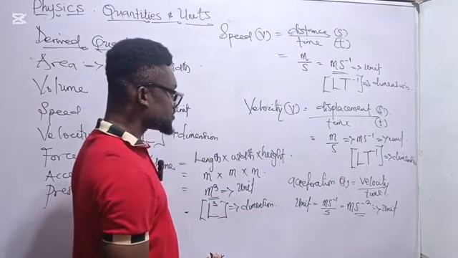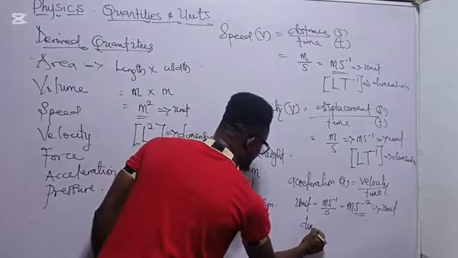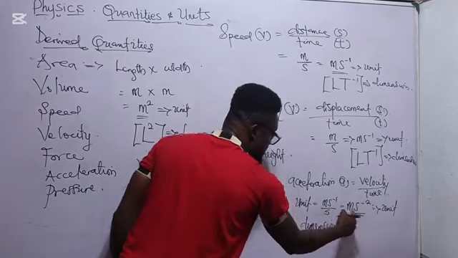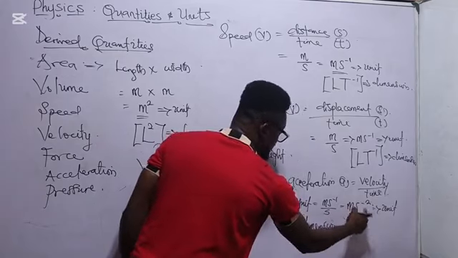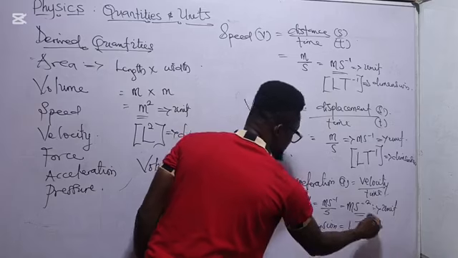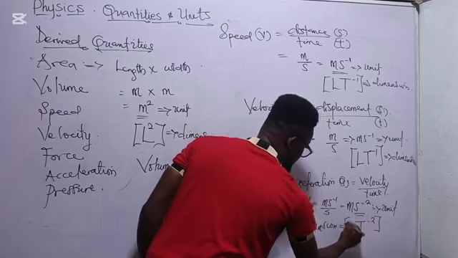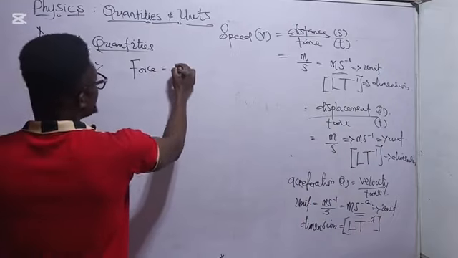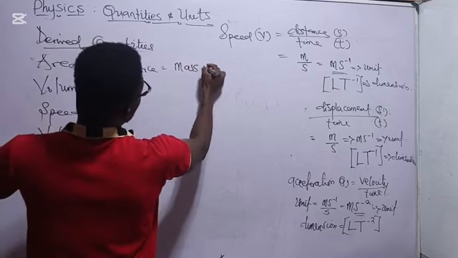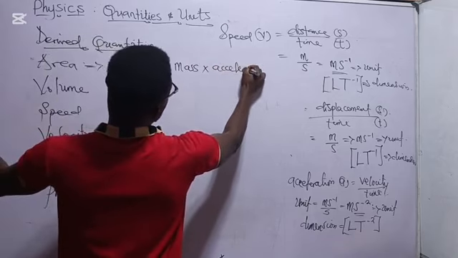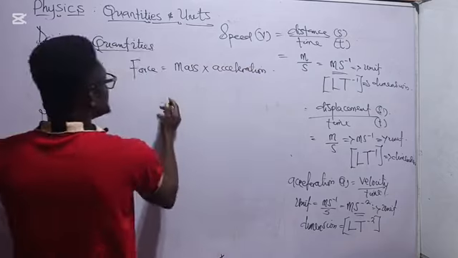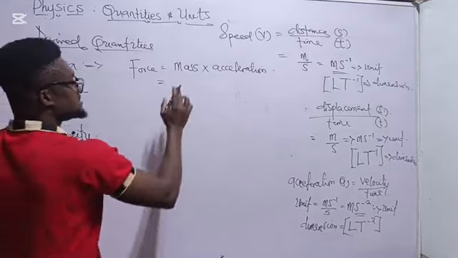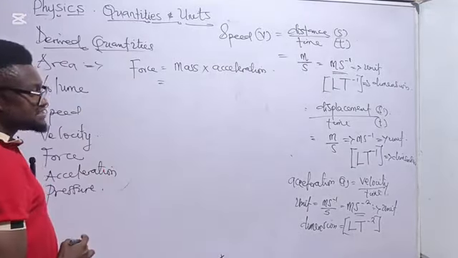Now, having got the unit of acceleration, we can say that the dimension of acceleration is what? The dimension of meter is L. The dimension of second is T. Then we have T raised to the power minus 2. We have force to be the product of mass and acceleration. Now, mass is a fundamental quantity. Acceleration is a derived quantity.